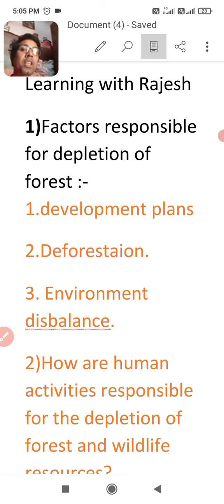We are polluting the environment with our bad practices, like air pollution and land pollution, and so there is lack of rainfall. You know that if there is lack of rainfall, there will be degradation in the forest also. Environment imbalance is also the third major point responsible for the depletion of forest. So I think you got the point easily.